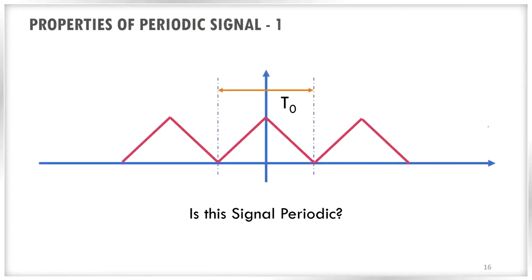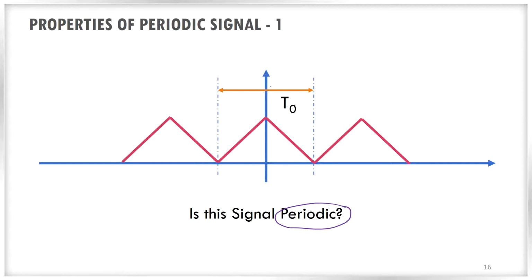Now some properties are very important in the case of a periodic signal. The first property is this. We have a signal like this and the question is, is this signal periodic? Most of the time we will be tempted to say that this is a periodic signal, but actually this is not a periodic signal. Why is it not periodic?